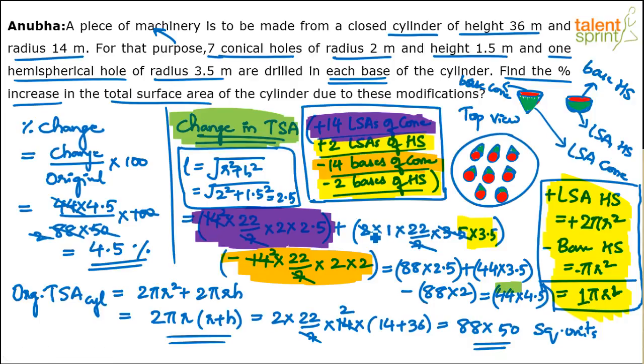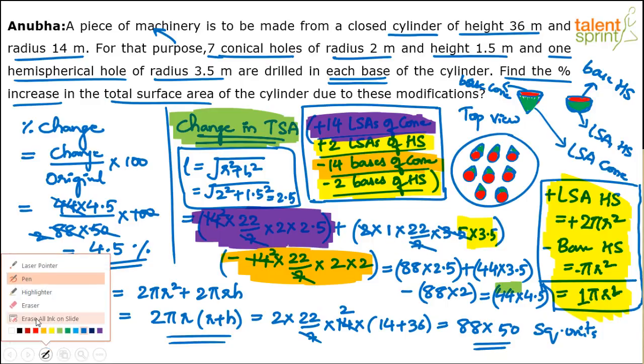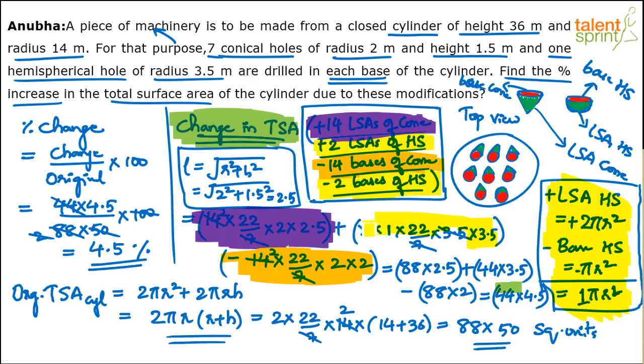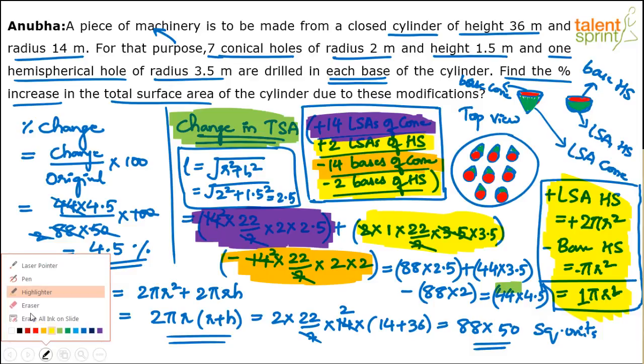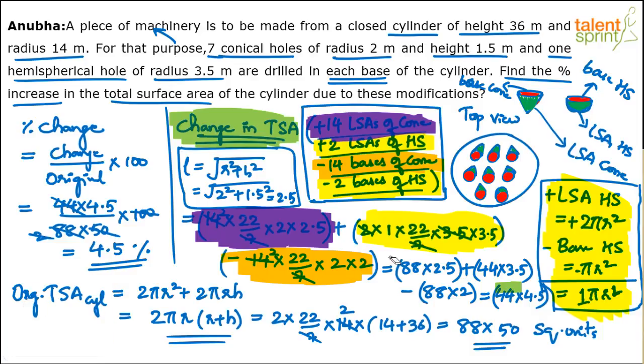And because there are two such hemispheres, it is 2 into 1 pi r square. Yeah, so I'll highlight this again. Now check the calculation. Of course, the calculation is wrong. We have to rectify that.